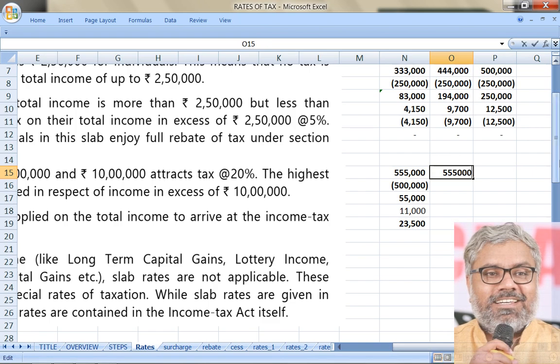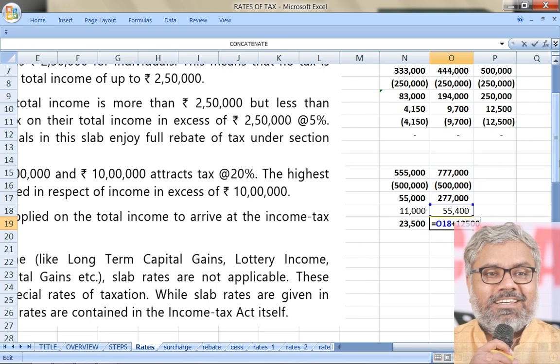Now take another example. Let us say somebody has an income of say 7,77,000. Same step. First take by how much the income is exceeding 5 lakhs. By how much the income is exceeding 5 lakhs here? 2,77,000. Then on that excess over 5 lakhs, you need to apply a rate of 20% tax.